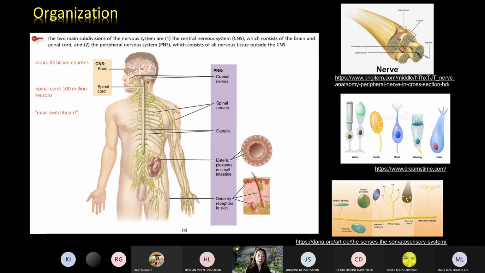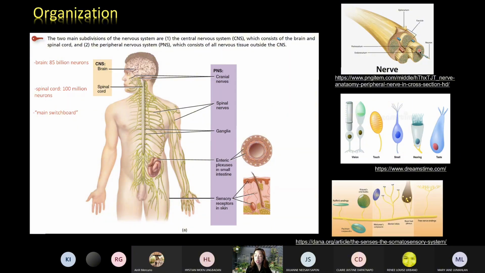Now, what about the peripheral nervous system? It's made up of the nerves. You have the cranial nerves arising from the brain and the spinal nerves arising from the spinal cord, of course. But if you get a nerve and make a cross section, how do you describe a nerve? Cranial nerves and spinal nerves. But how do you actually describe a nerve?